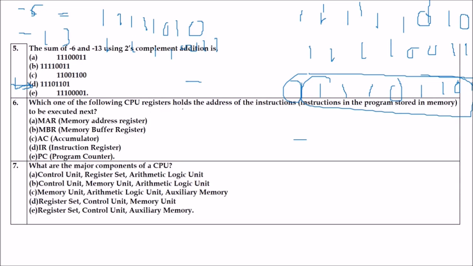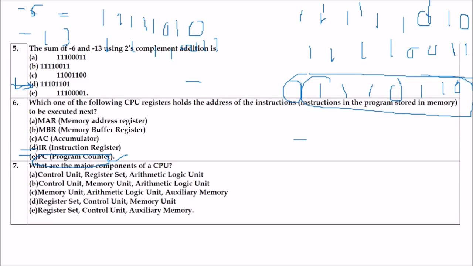Next is, which one of the following CPU registers holds the address of the instructions in the program stored in memory to be executed next? Is it program counter or instruction register? What is the answer? The answer is E, program counter. The program counter is that CPU register that holds the address of the instructions in the program stored in the memory to be executed next.